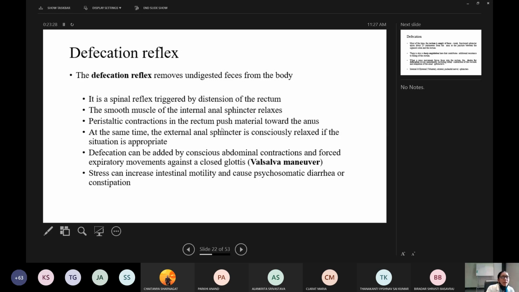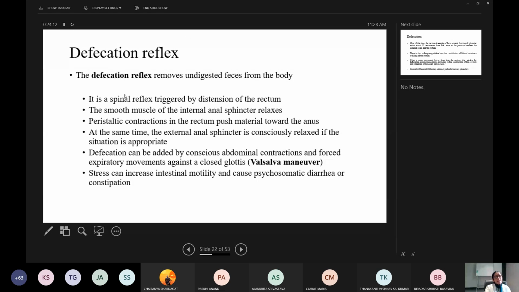Yes. So here, it is a spinal reflex triggered by distension of the rectum. The smooth muscle of the internal anal sphincter relaxes. Peristaltic contractions in the rectum push material towards the anus. At the same time, the external anal sphincter is consciously relaxed. If the situation is appropriate, defecation can be aided by conscious abdominal contraction and forced expiratory movements against a closed glottis. Stress can increase intestinal motility and cause psychosomatic diarrhea or constipation.